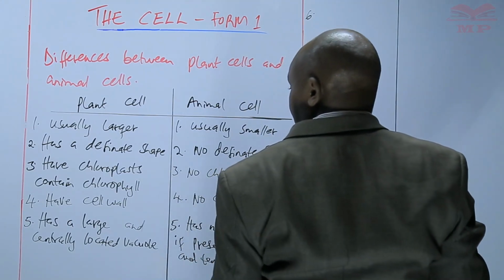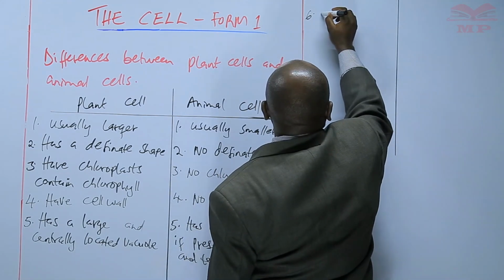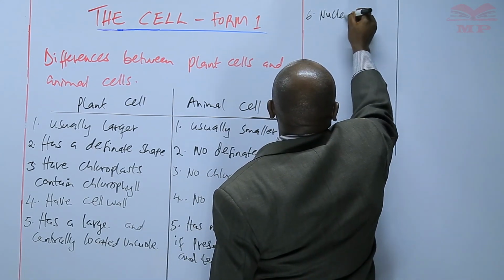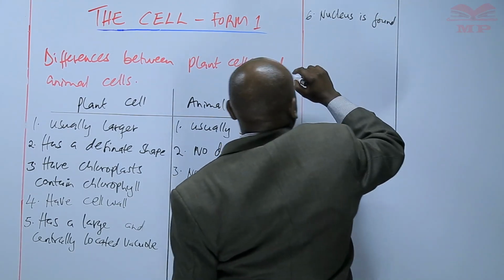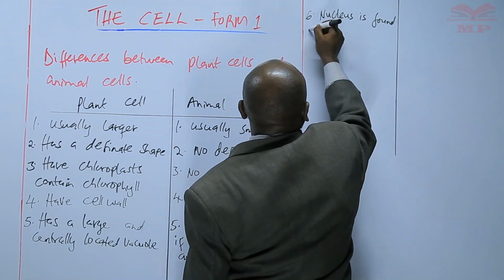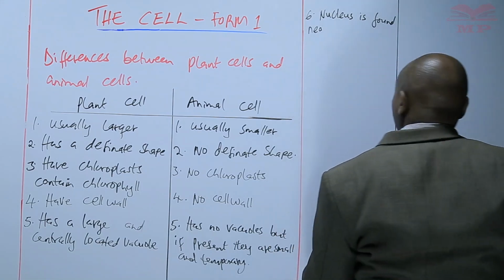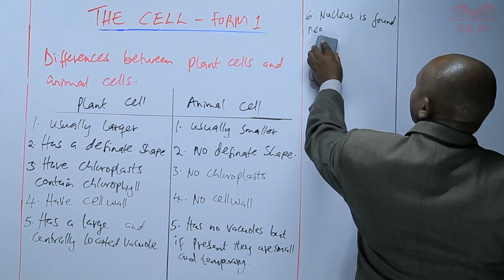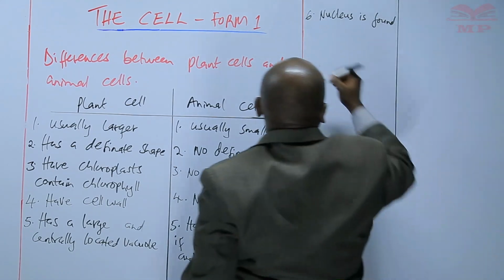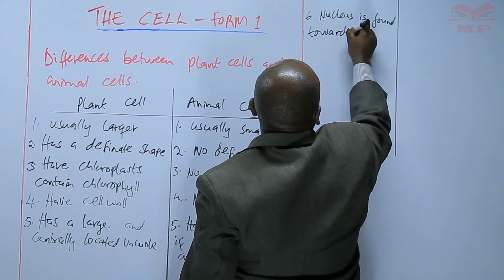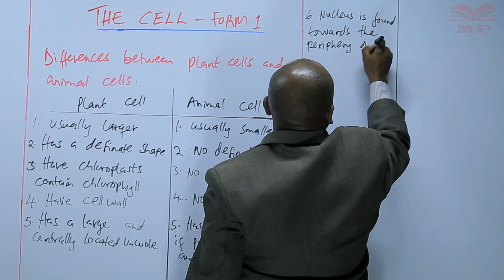In the plant cell, the nucleus is found towards the periphery of the cell membrane.